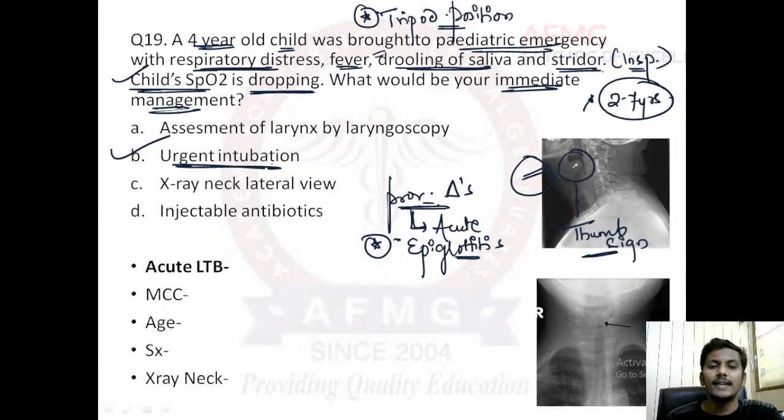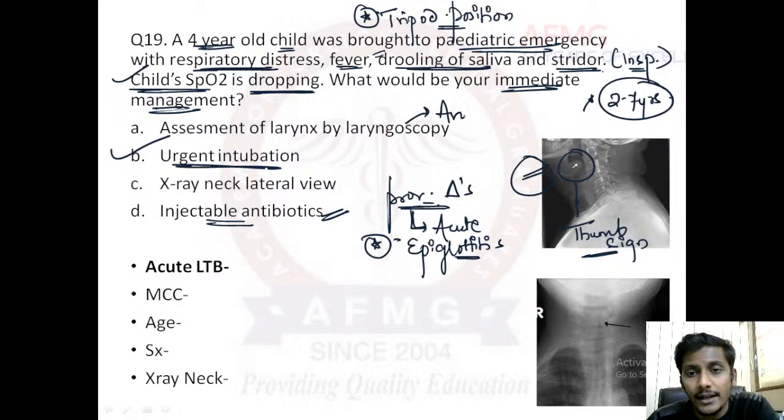Once intubation is done, definitely you can order an X-ray lateral view of neck if a portable X-ray is available in your hospital. Otherwise, it's totally fine, you would start the treatment directly. Injectable antibiotics are given, steroid therapy is started. IV antibiotics are usually the definitive treatment. Assessment of larynx by laryngoscopy is avoided because any painful stimulus to the child will precipitate and increase the laryngeal edema.